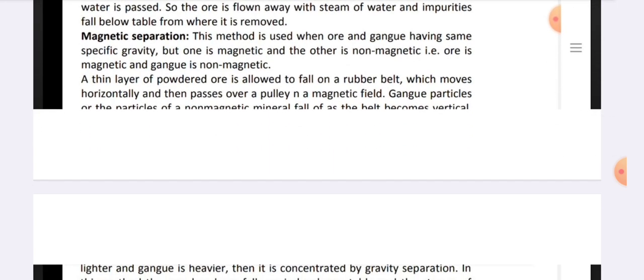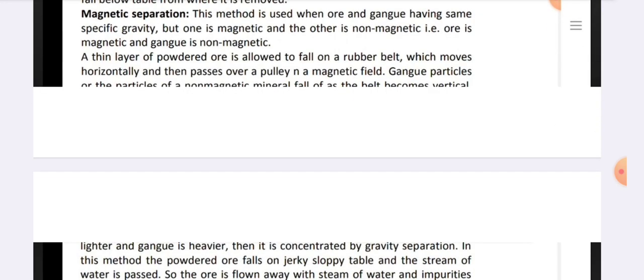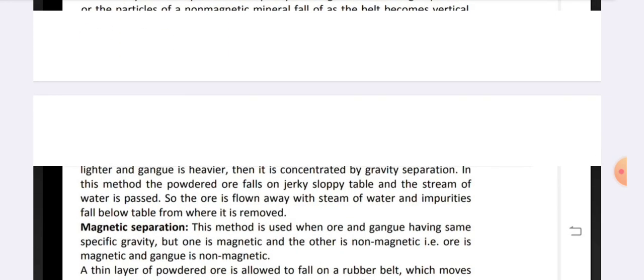Magnetic separation. This method is used when ore and gangue have the same specific gravity, but one is magnetic and the other is non-magnetic. That is, ore is magnetic and gangue is non-magnetic. A thin layer of powdered ore is allowed to fall on a rubber belt which moves horizontally and then passes over a pulley in a magnetic field. Gangue particles, or the particles of non-magnetic mineral, fall as the belt becomes vertical.